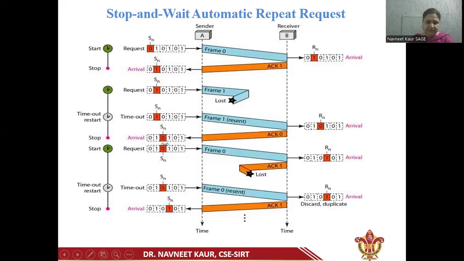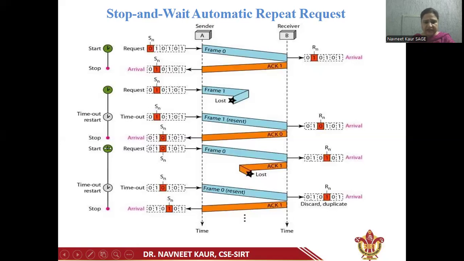Now, in the third example, again, after getting a request from the network layer, the sender will transmit frame 0. The receiver receives this frame 0, acknowledges it, and sends back the acknowledgement frame with number 1. That means the next frame expected by the receiver is frame number 1. So here Rn points to 1.